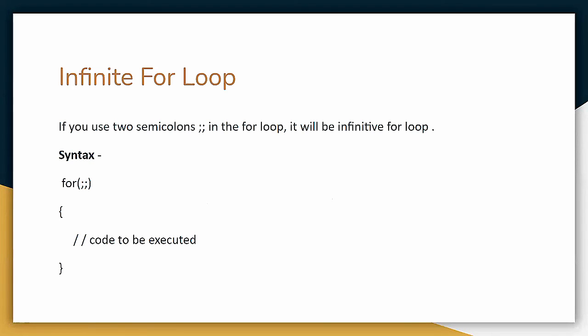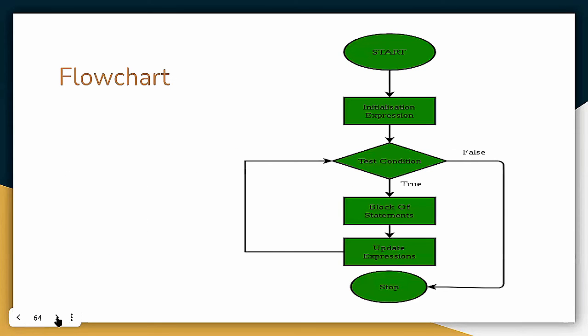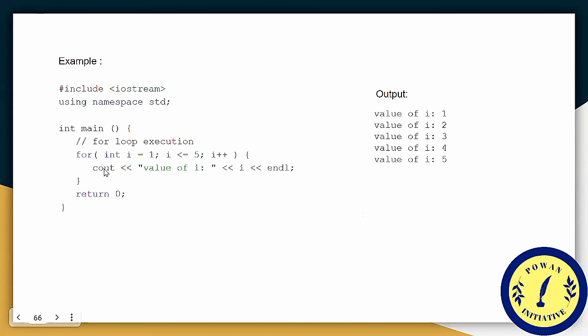Okay. So see what happens. First look at the syntax and I will talk about the logic after that. See the for loop, and here we see semicolons. If you remember the syntax of the for loop, this is the initialization expression, this is the test expression, and this is the update expression.